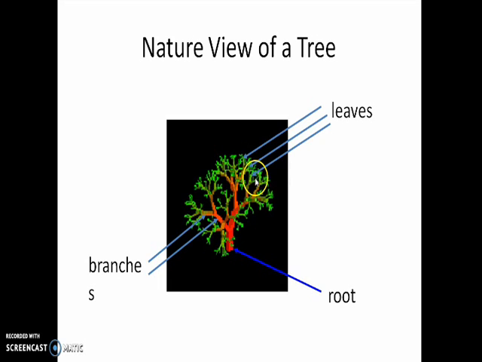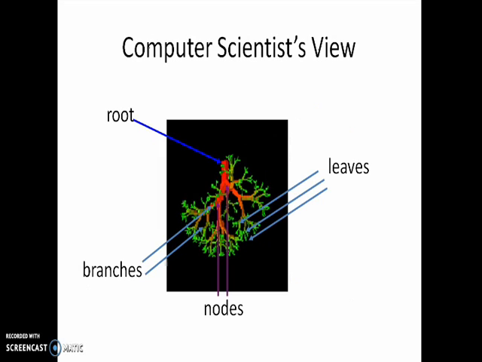So next one is leaves, and these are all represented as the branches. So this is the natural view of the tree. This is compared with our concept. So here the main thing is root, and another one is branches. These are all leaves. So each and every part is known as a node.